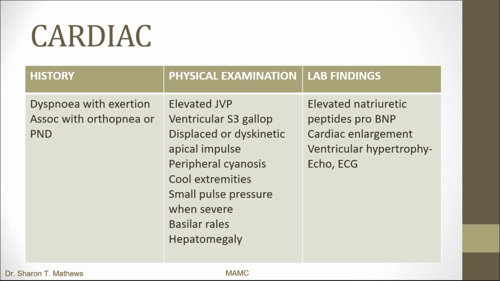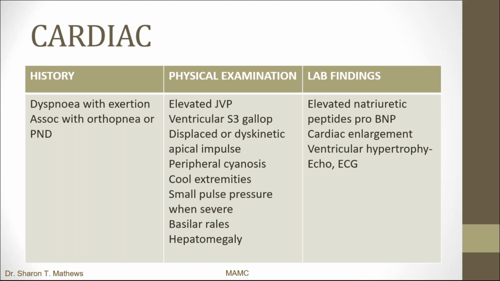Now coming to cardiac, the first cause for Anasarca. Usually the patient presents with a history of dyspnea on exertion. It can be associated with orthopnea or PND. What do you see on physical examination? The patient might have elevated JVP. There can be a ventricular S3 gallop, a displaced or dyskinetic apical impulse, peripheral cyanosis, cool extremities, and a small pulse pressure when severe. There can be basilar rales on examination, as in pulmonary edema. Hepatomegaly can be there as a result of congestive hepatomegaly because of right heart failure.